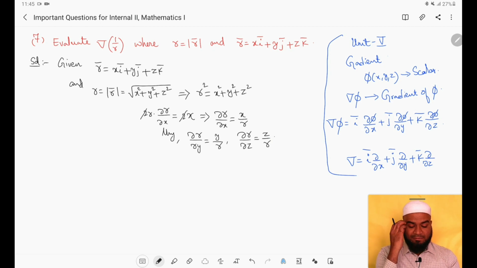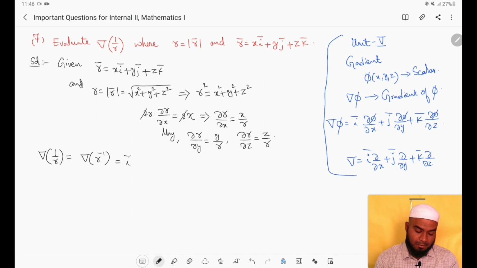Now let us evaluate what we are actually asked to evaluate. We are asked to evaluate del of 1 by r, that is gradient of 1 by r. Now this can be written as gradient of r power minus 1, which according to the definition of del phi is i bar dou by dou x of phi. In place of phi we have r power minus 1. So plus j bar dou by dou y of r power minus 1 plus k bar dou by dou z of r power minus 1.